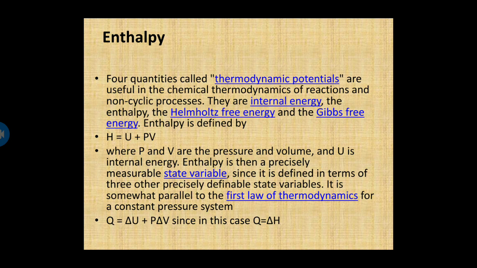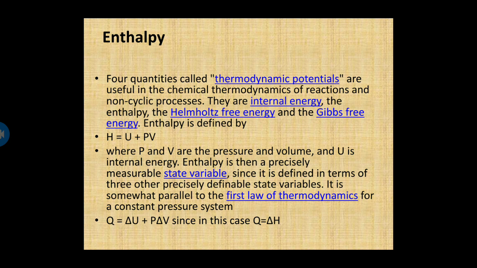Now, there are four quantities called thermodynamic potentials, and they are useful in the chemical thermodynamics of reactions and non-cyclic processes. They are the internal energy, the enthalpy, the Helmholtz free energy and the Gibbs free energy. Enthalpy is defined by H is equal to U plus PV, where P and V are the pressure and the volume, and U is the internal energy.